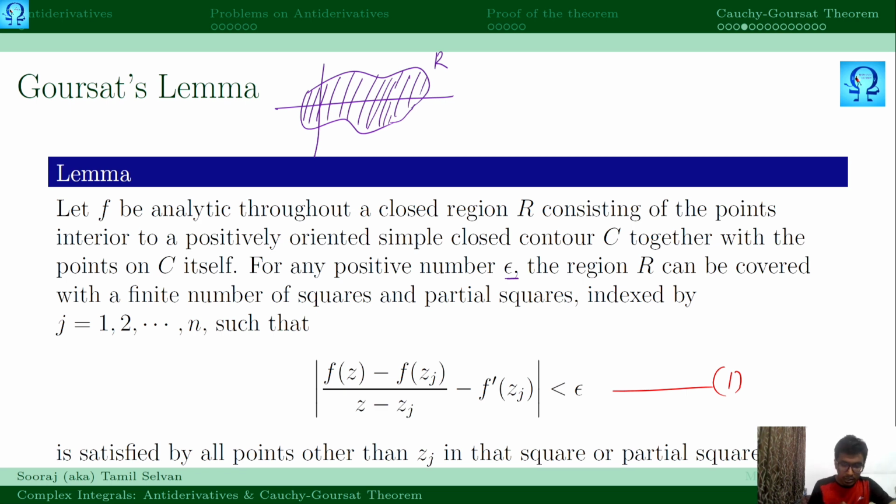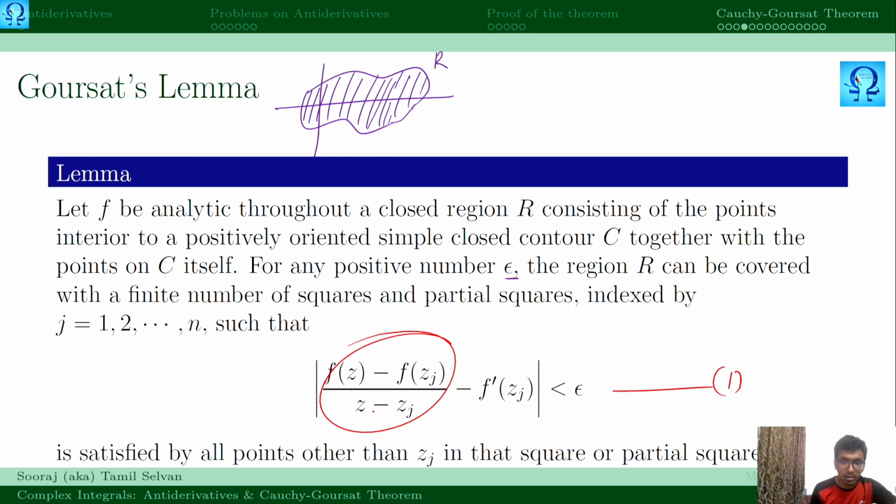And for any positive number epsilon, the region can be covered with a finite number of squares and partial squares, indexed with j running from 1 to n, which means what? We mean to say that it can be covered with a finite number of squares and partial squares such that this inequality holds true in all the squares and the partial squares. So this inequality represents an estimate.